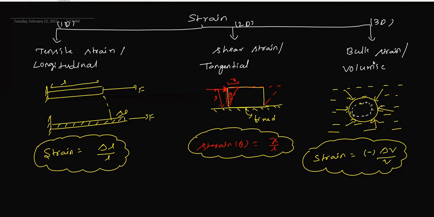Next, we discuss bulk strain or volume strain. We are applying force in all directions. As a result, the volume will decrease, so bulk strain is change in volume upon original volume. We give a negative sign because in this particular case the volume is decreasing. Now we are going to discuss Hooke's law.